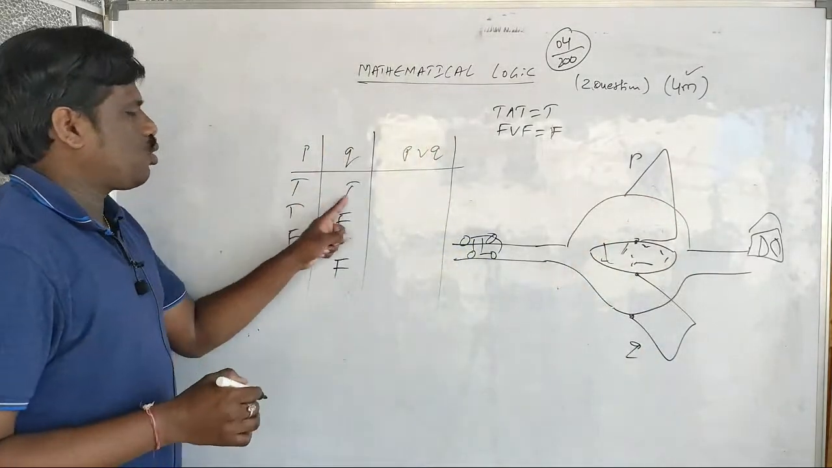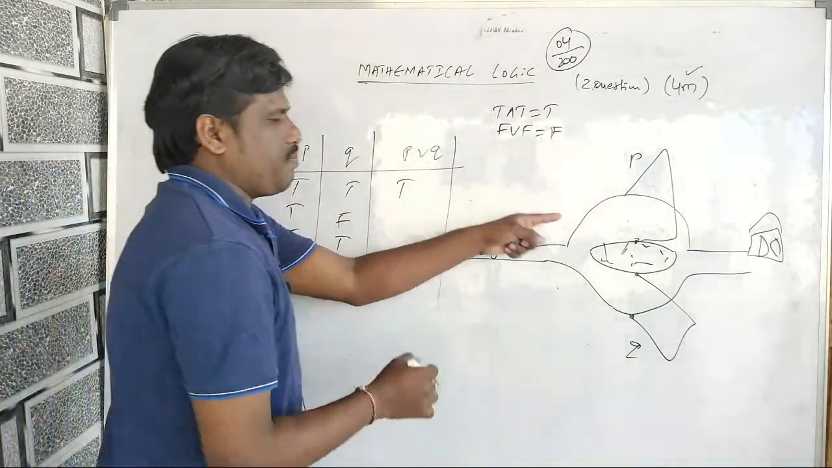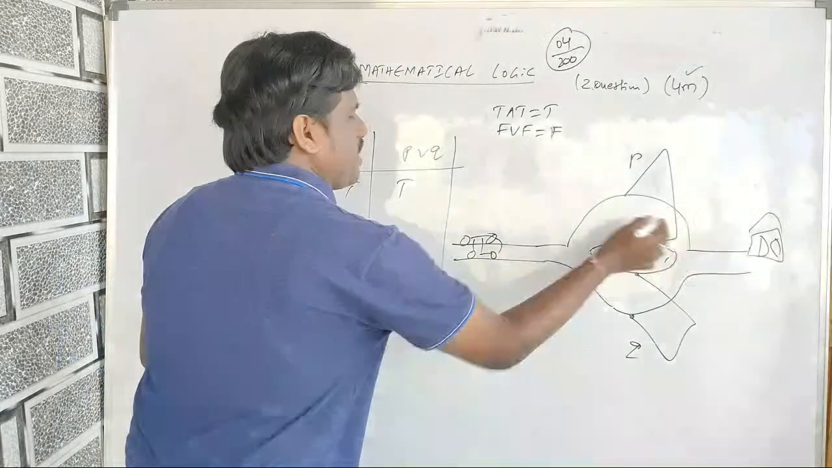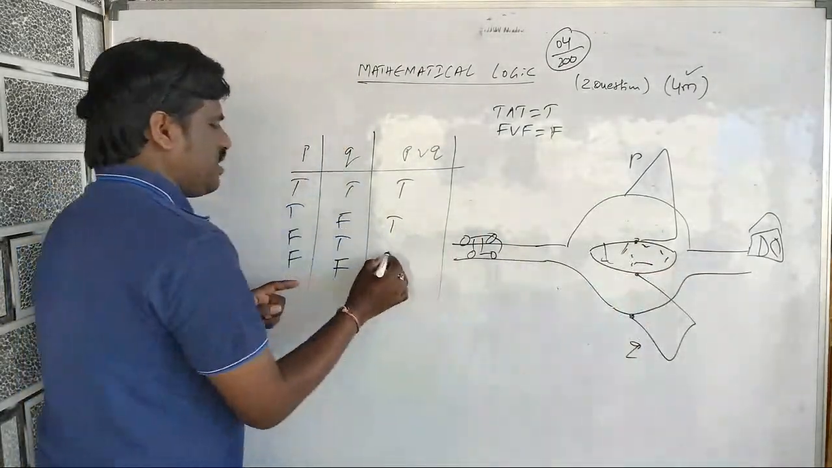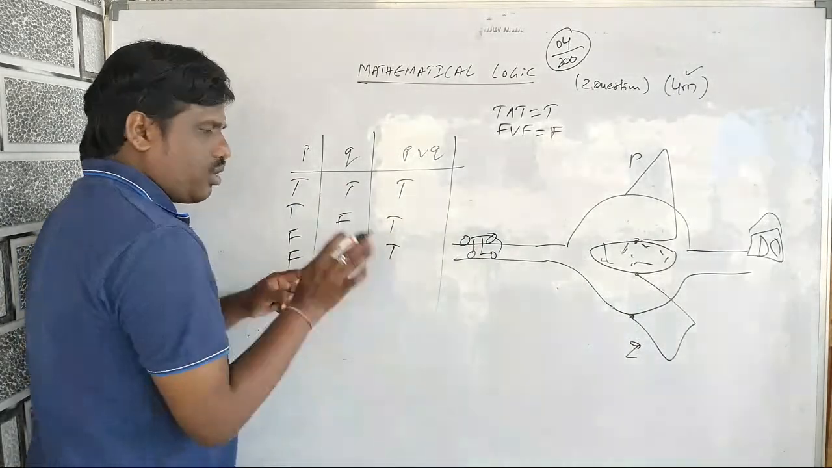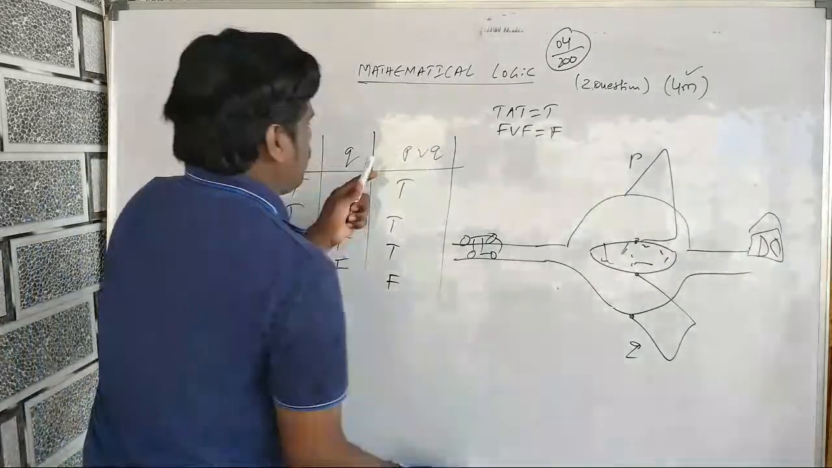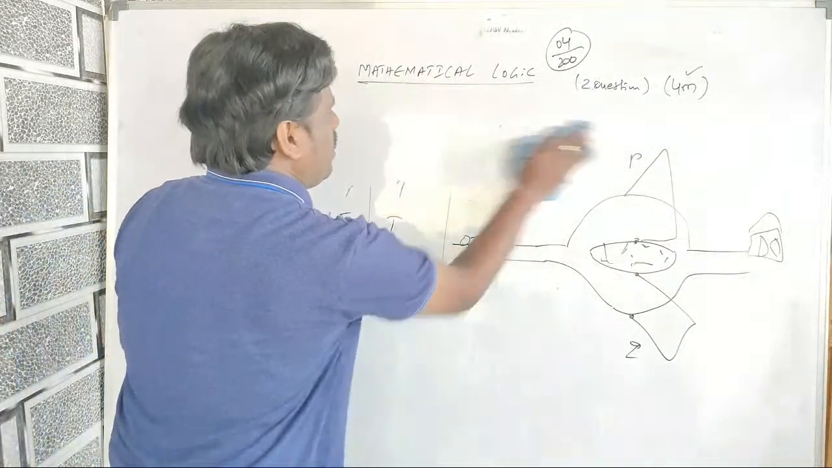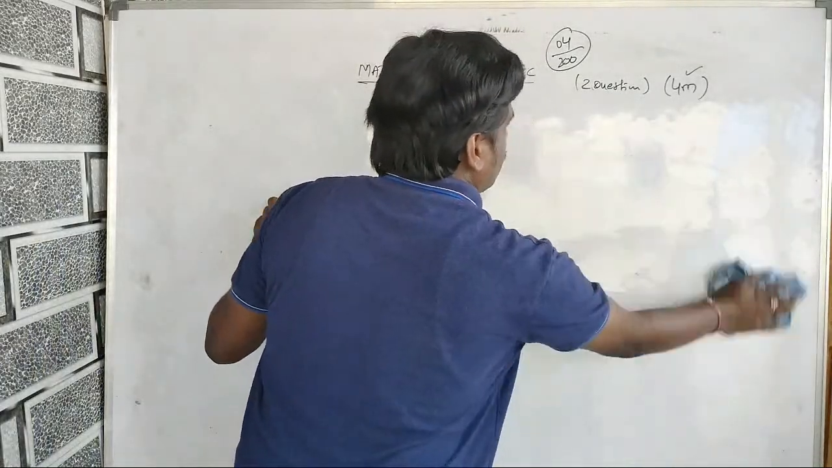So here true means both gates are open, you can reach the home. First gate is open, second gate is closed, so you can reach home this way. First one is closed, second one is open, you can reach. Both gates are closed, so there is no way to reach. So this is the truth table for P or Q. P or Q is over.